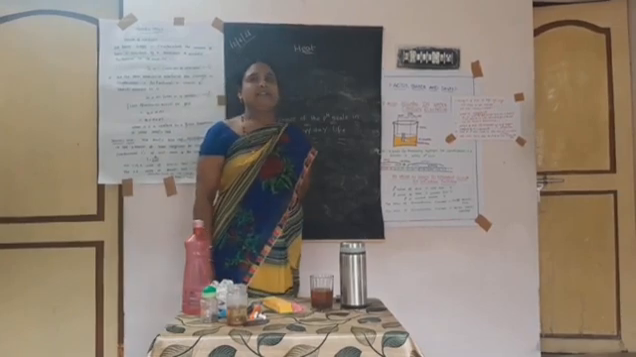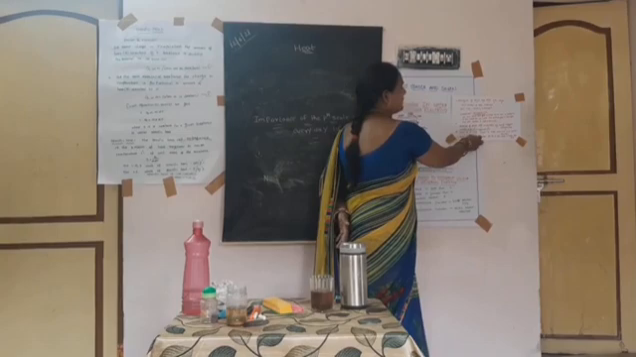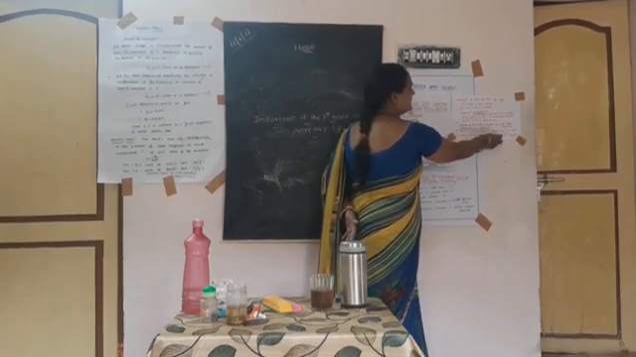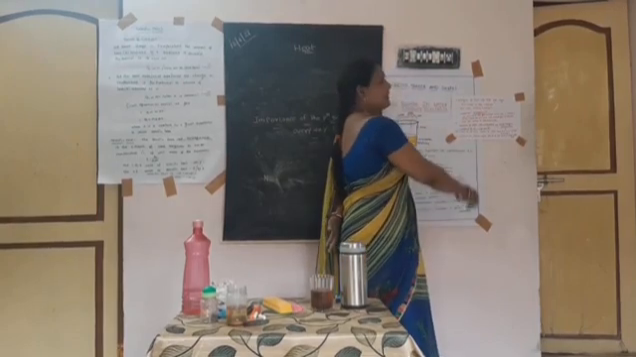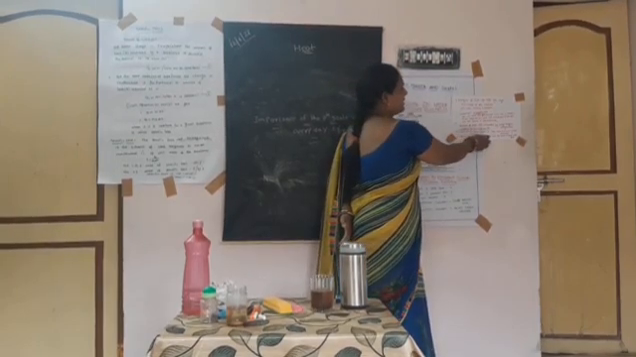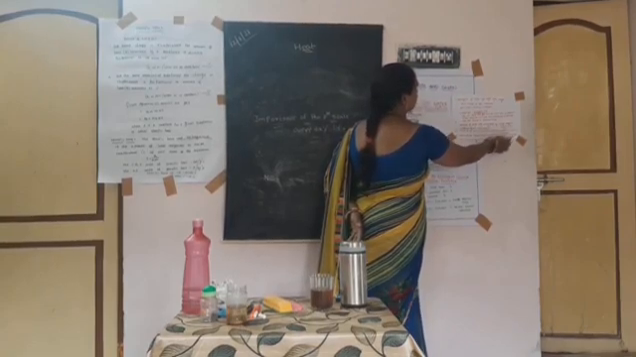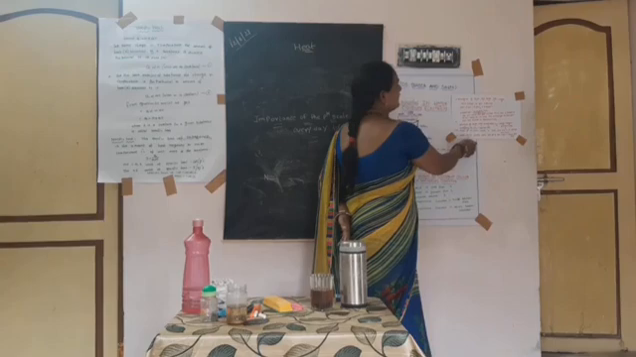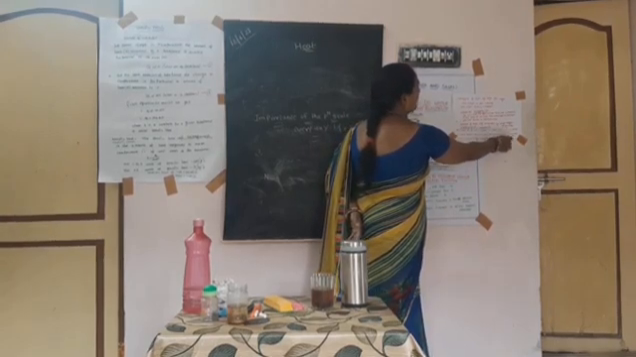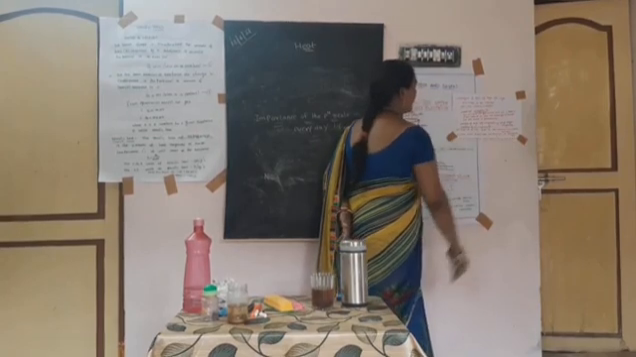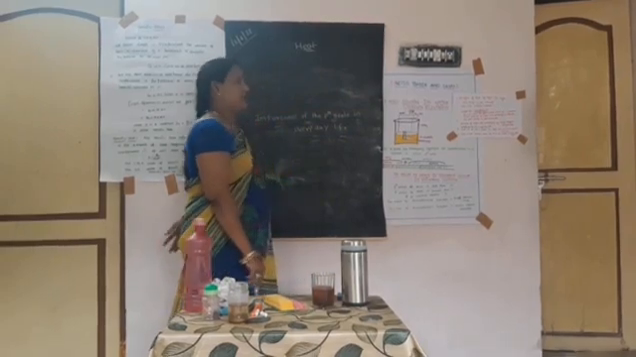What is acid rain? When the pH of rainwater is less than 5.6, it is called acid rain. Next, tooth decay starts when the pH of the mouth is lower than 5.5. These are the importance of the pH scale.